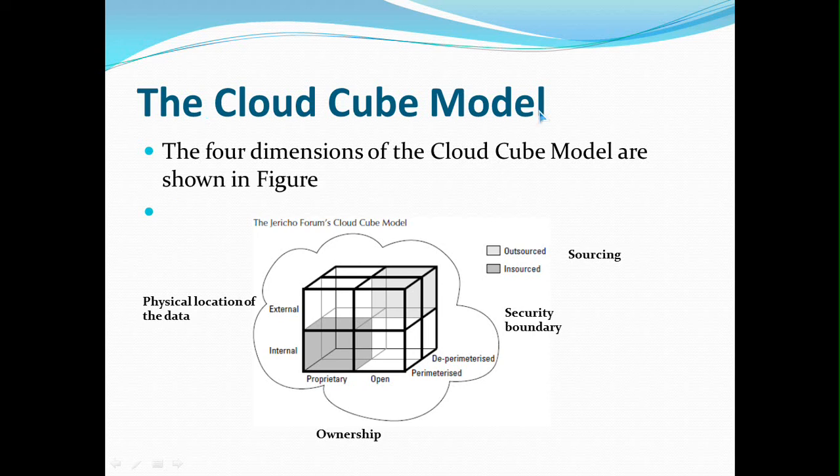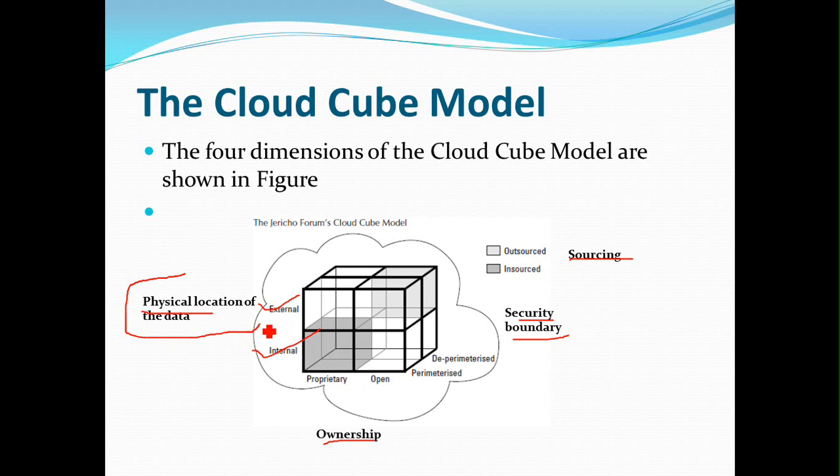Now this service model and deployment model we are going to look at in much more detail later. Here, to learn the NIST model, we'll just have a glance at it. This service model has been categorized into three: infrastructure as a service, platform as a service and software as a service. Normally they are called IaaS, PaaS and SaaS.